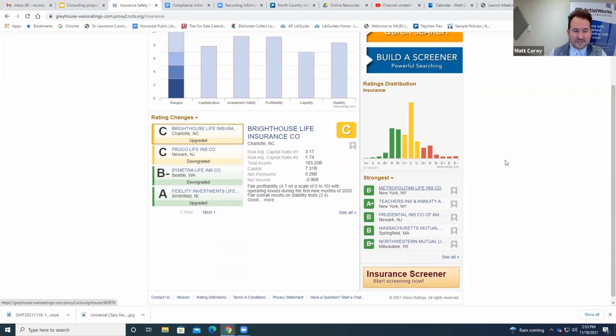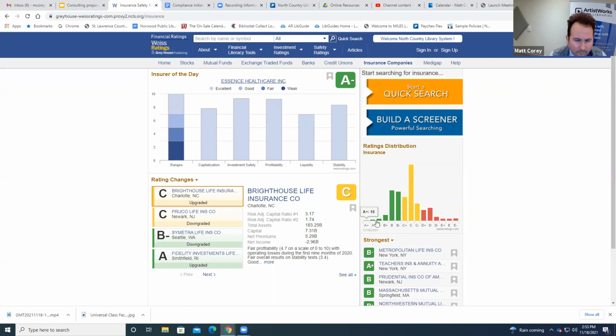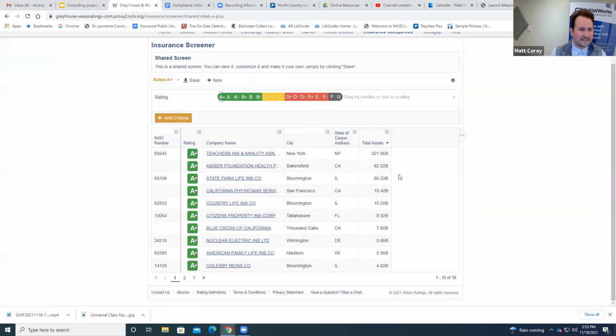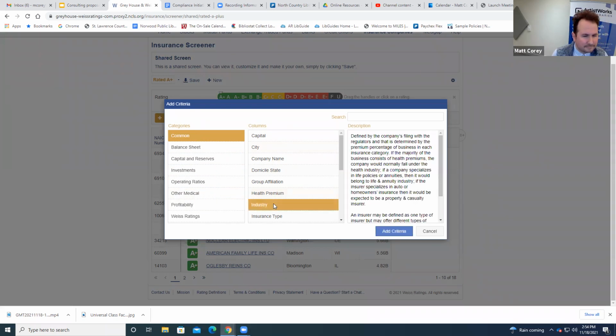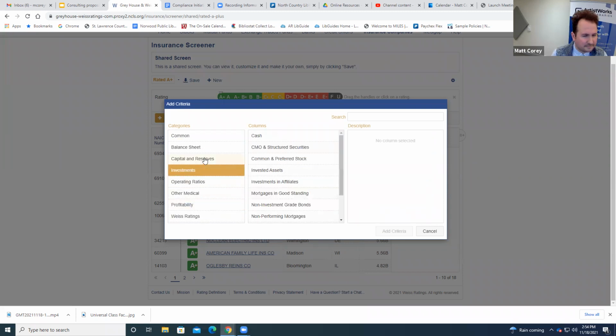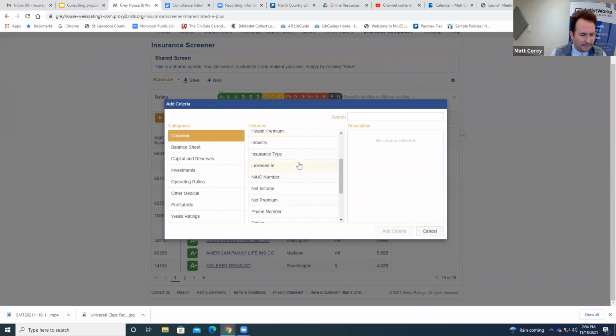So again, life insurance as well. I'd just be curious to see, when you see these distributions, you can actually click right on and it'll show you who falls into these things. We can even add criteria, because maybe we're specifically looking for, let's see, there we go.